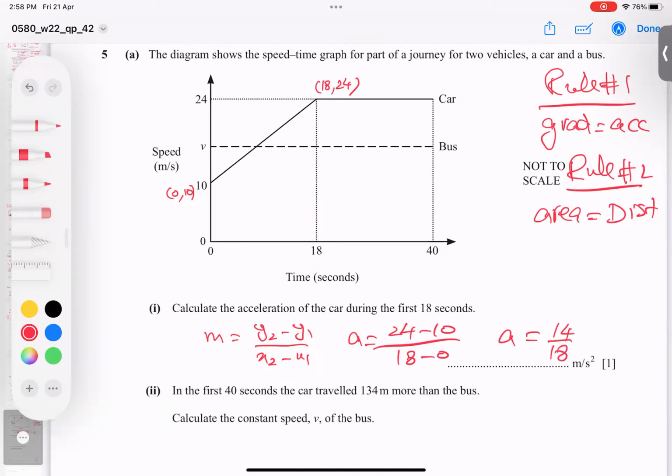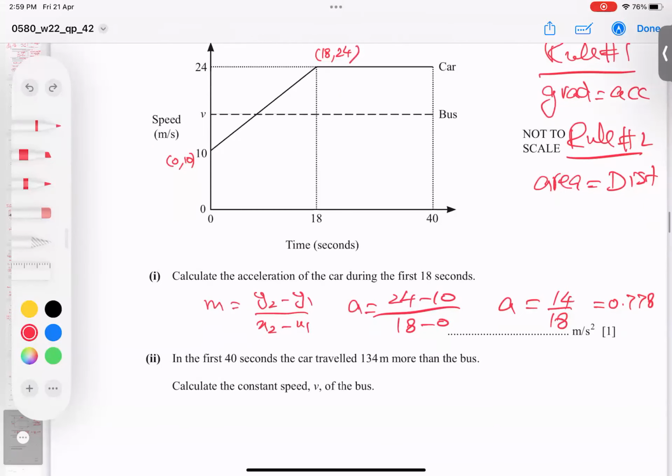Or you can write it in decimal, no issue at all. In decimal it comes to 0.778 meters per second squared. Or you can simplify it. Let's move on to the next part. In the first 40 seconds, he talked about 40 seconds, the car traveled 135 more distance than the bus.